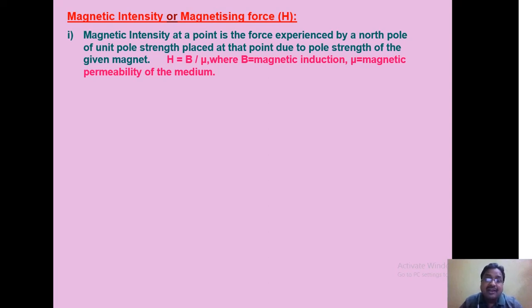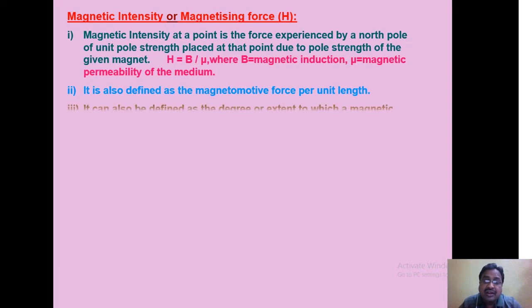If H is the magnetizing force, B is the magnetic induction, and mu is the permeability of the medium, then B and H are related by the relation H equal to B by mu, or B equal to mu H. Mu is the magnetic permeability of the medium.